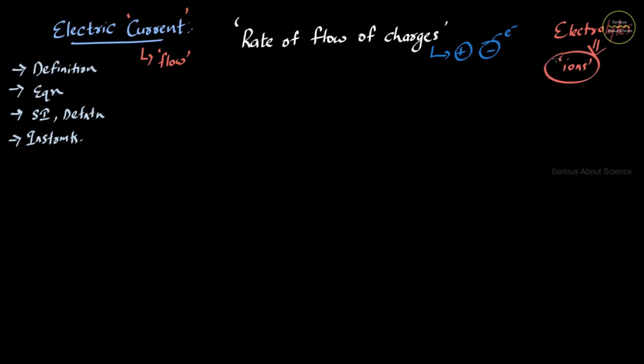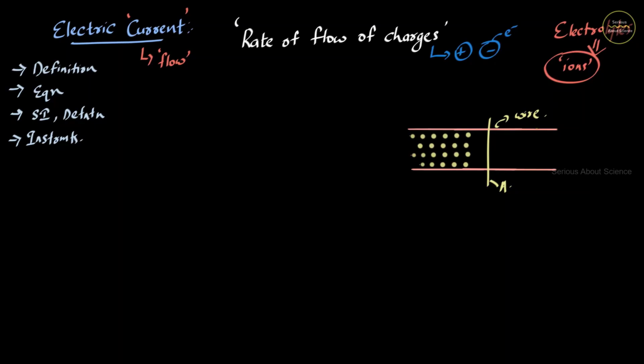Now, to understand more about electric current, let us consider a piece of wire. And let A be a particular area of cross section. And inside the wire we know there are a lot of free electrons. And the total number of free electrons we can denote it by capital letter Q. So Q is the amount of charge, and here the charge means the amount of free electrons.